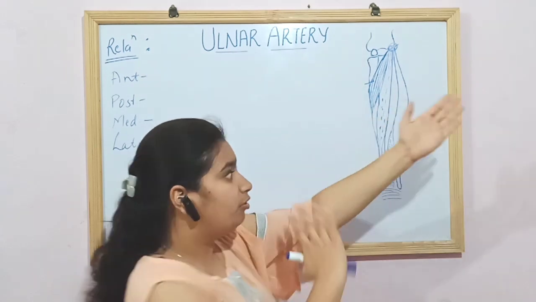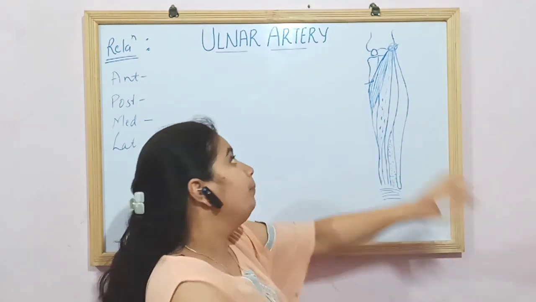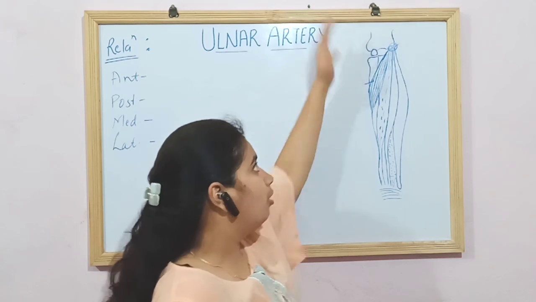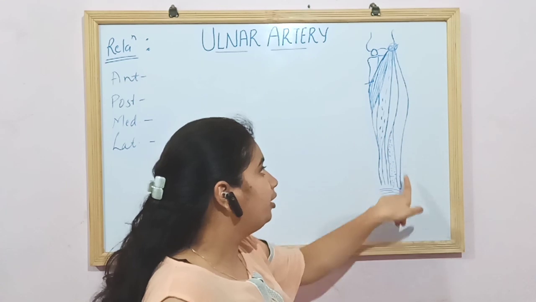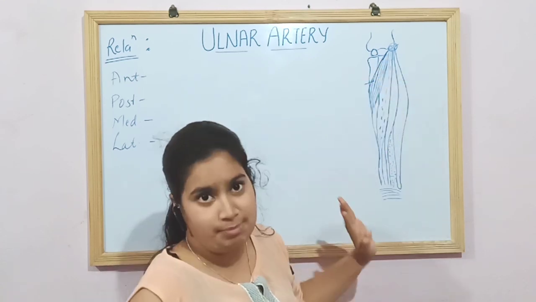This is the diagram of the flexor compartment of the forearm. This is your humerus bone upward. This is your radius bone and the ulnar bone on the medial side, which has been hidden by these muscles.